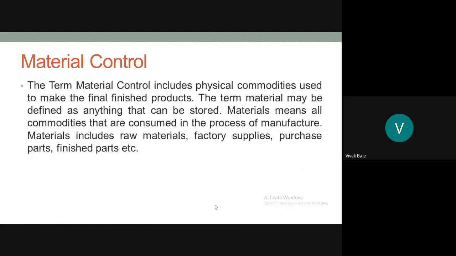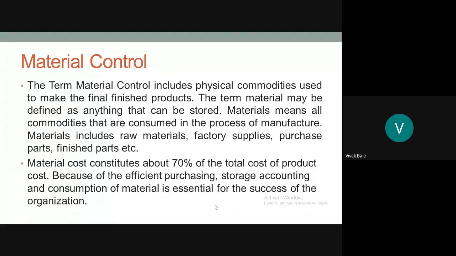Material means any commodity which is used in the final finished goods, or you can say material means anything that can be stored, which is required for manufacturing. Examples of material are raw material, factory supplies, purchased parts, finished products, and sometimes assembled products. All these constitute your material control.